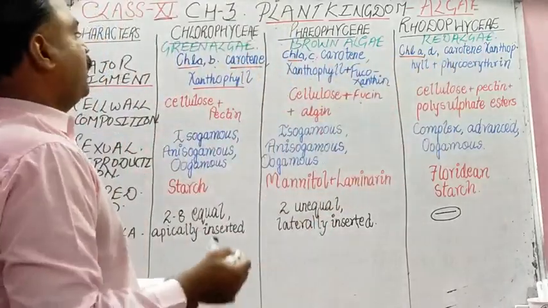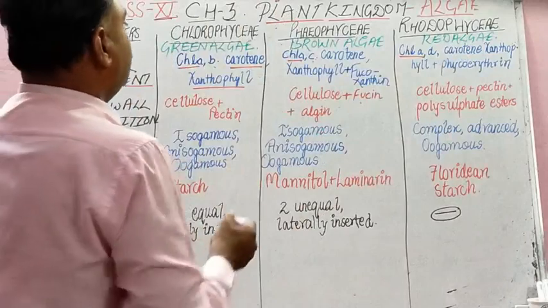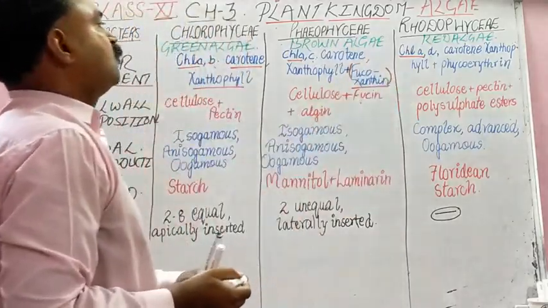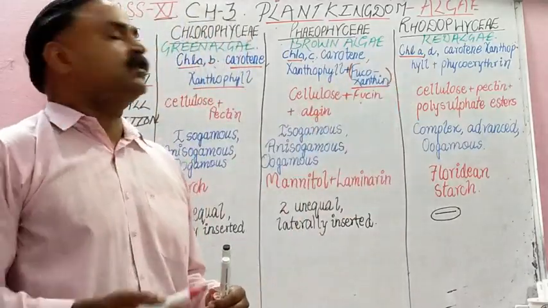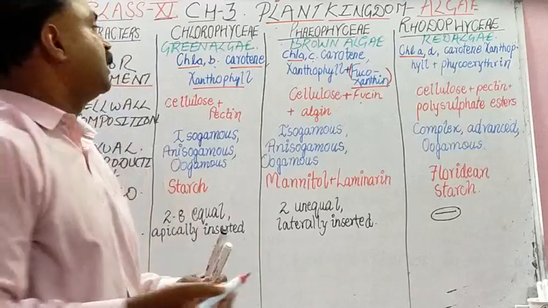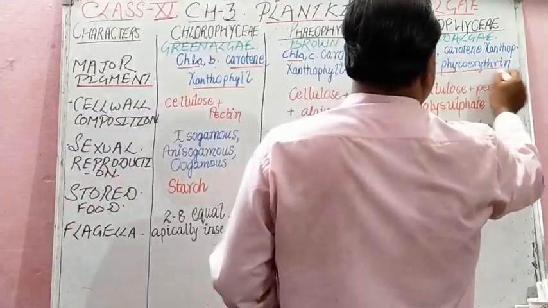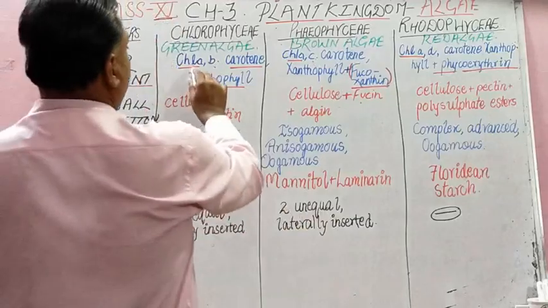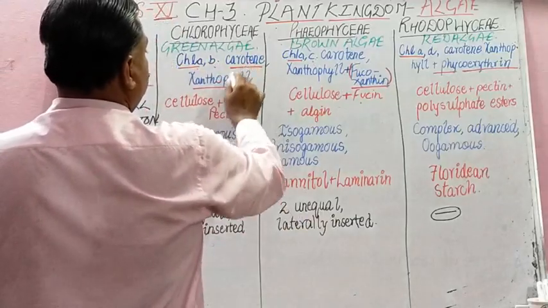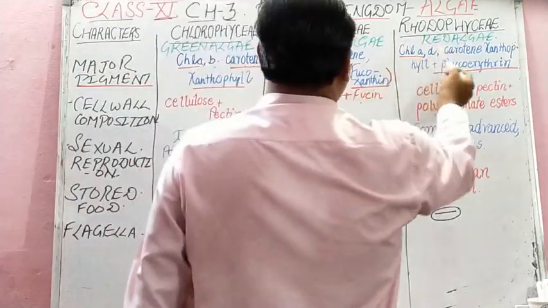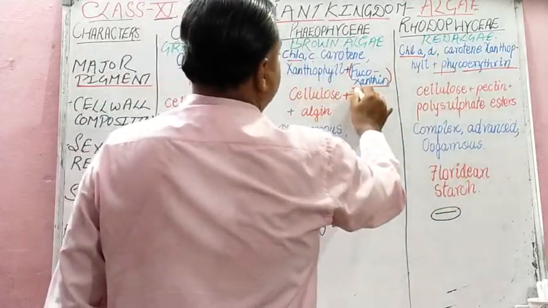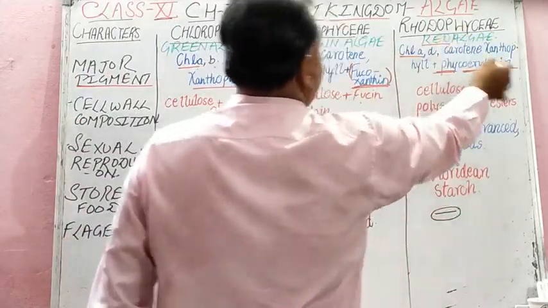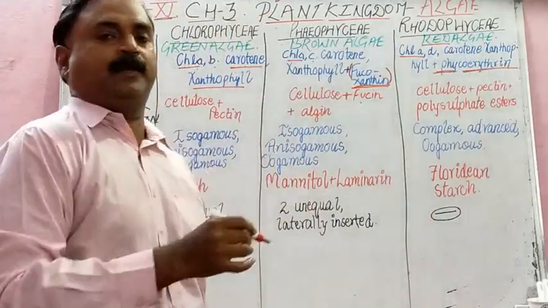Now why are the colors different? Because in the brown algae we add fucoxanthine. Due to fucoxanthine, the brown color of the algae appears. And then here we add phycoerythrin. Erythrin means red, you know very well. So what are the common things here? Chlorophyll, carotene, xanthophyll. And in phaeophyceae, fucoxanthine. And here phycoerythrin. The word erythro is taken for red.